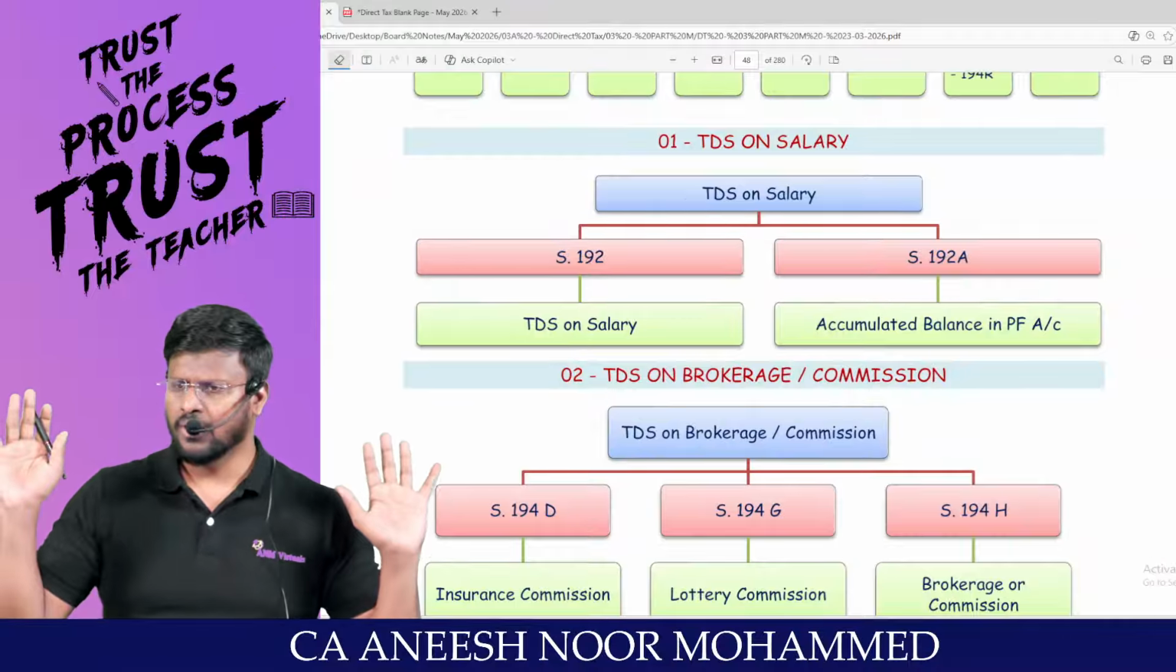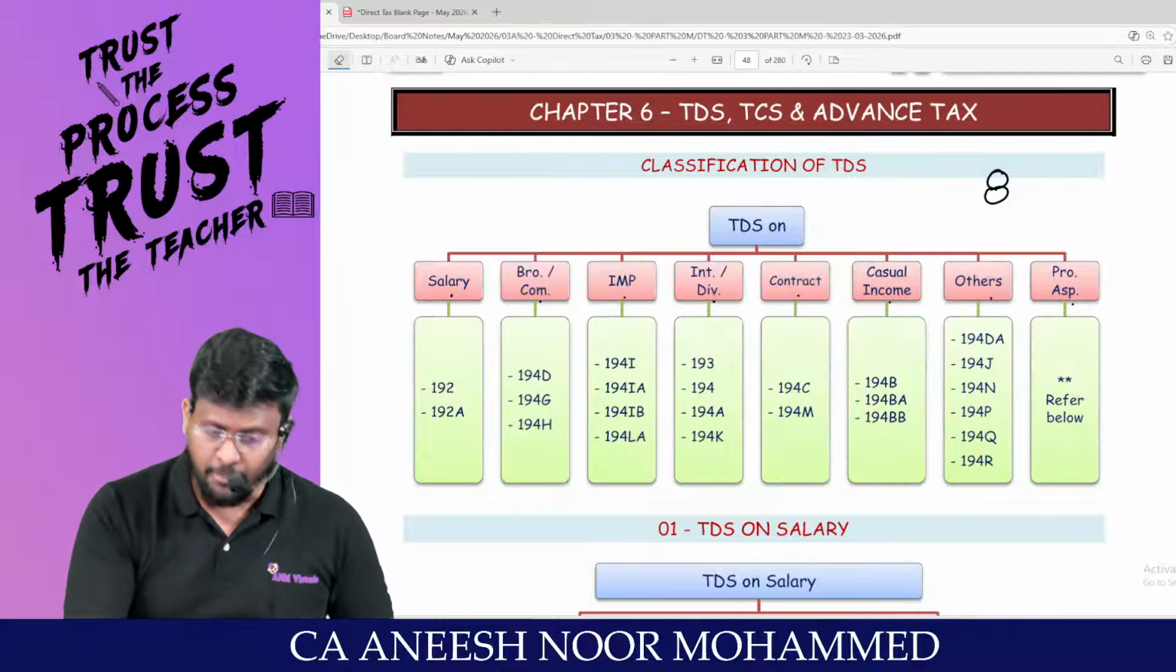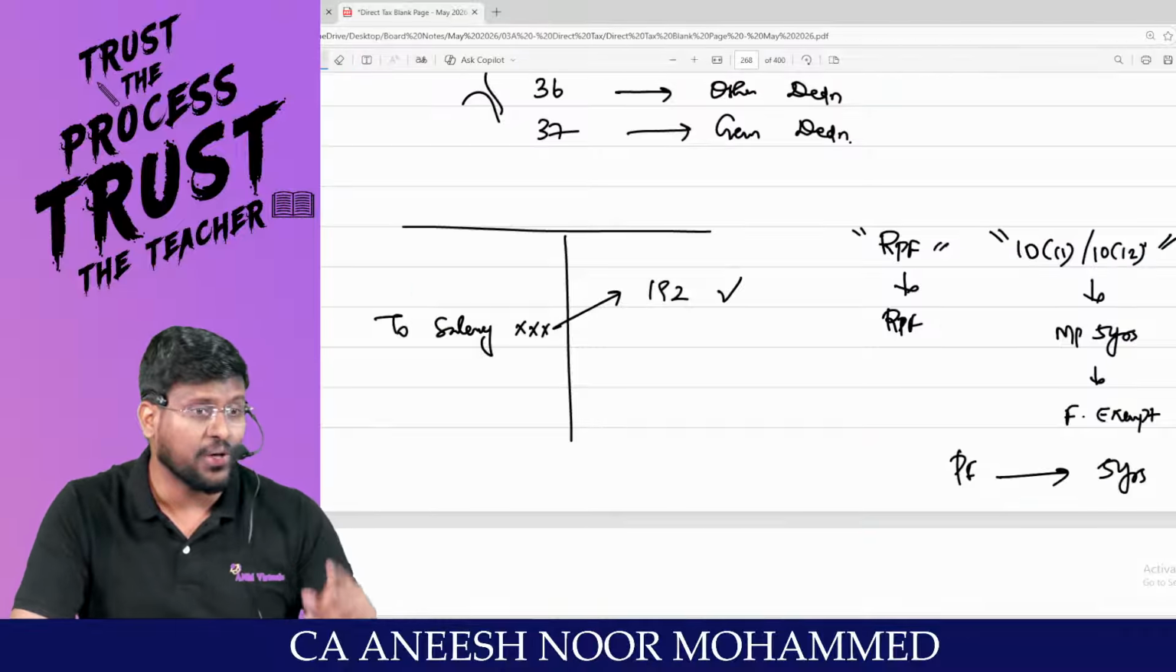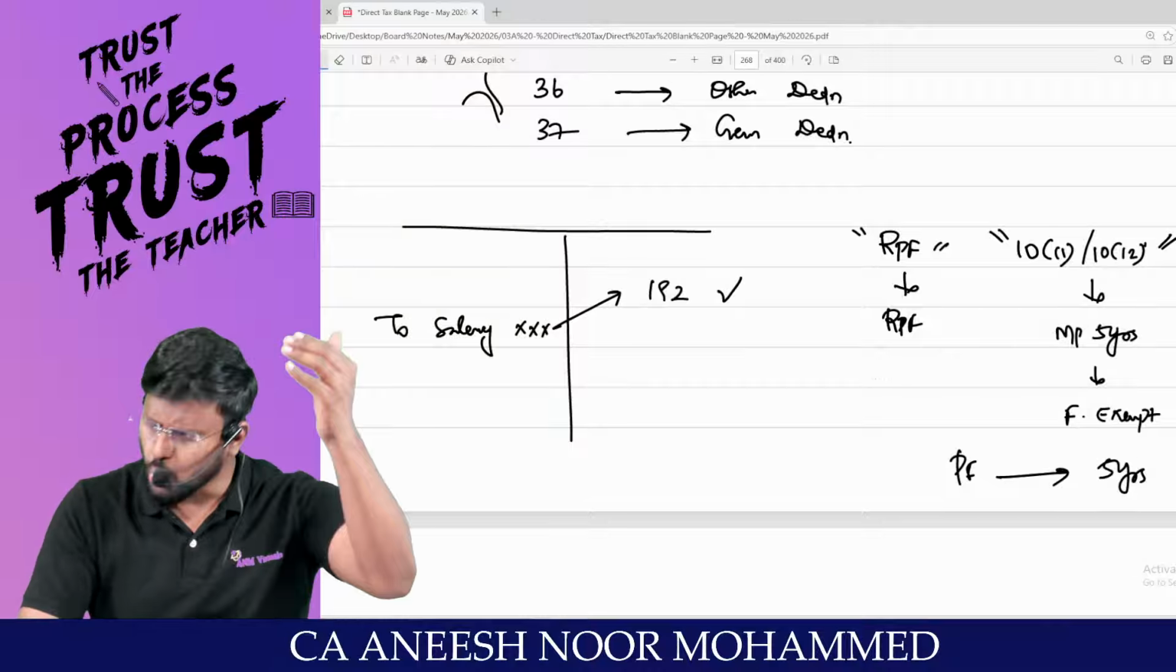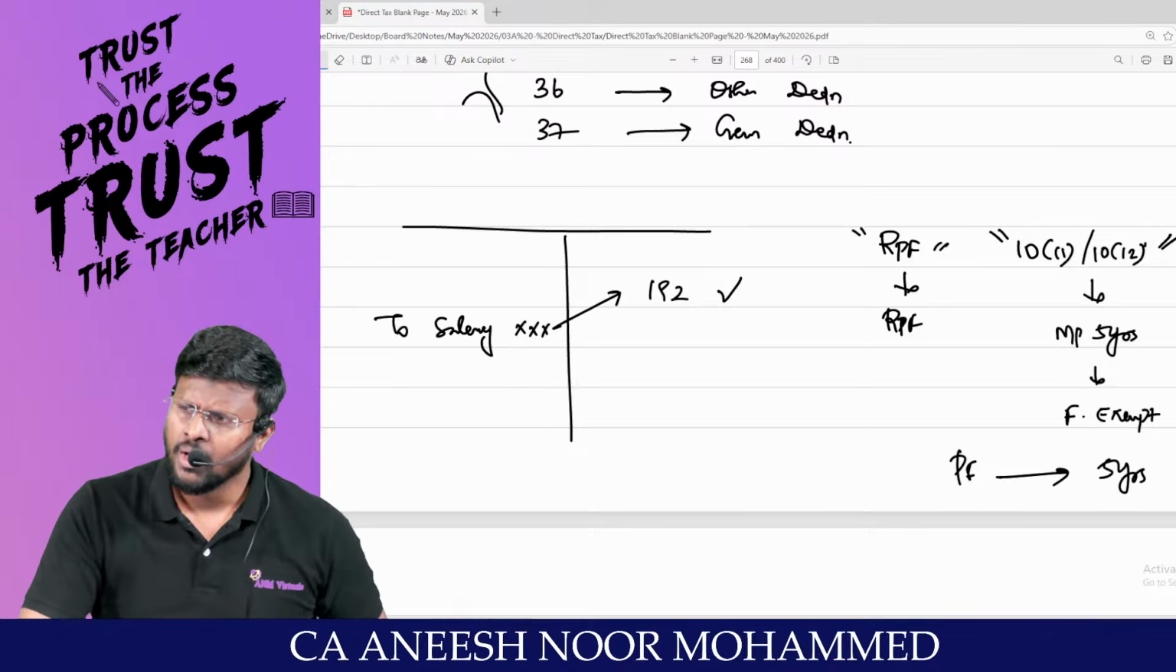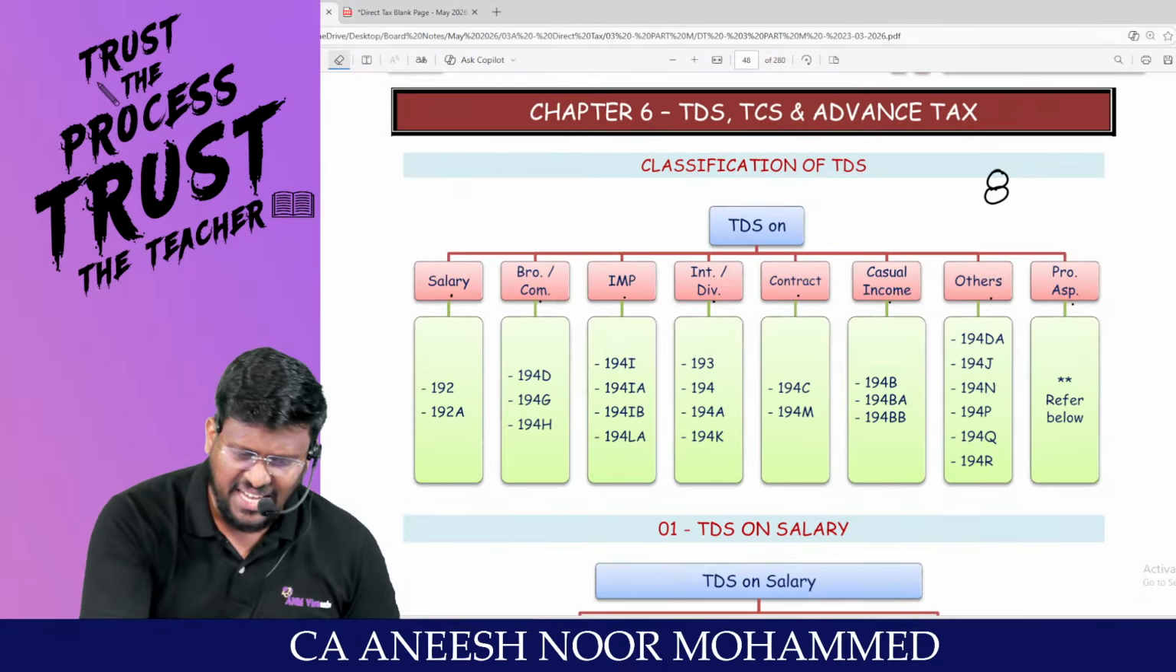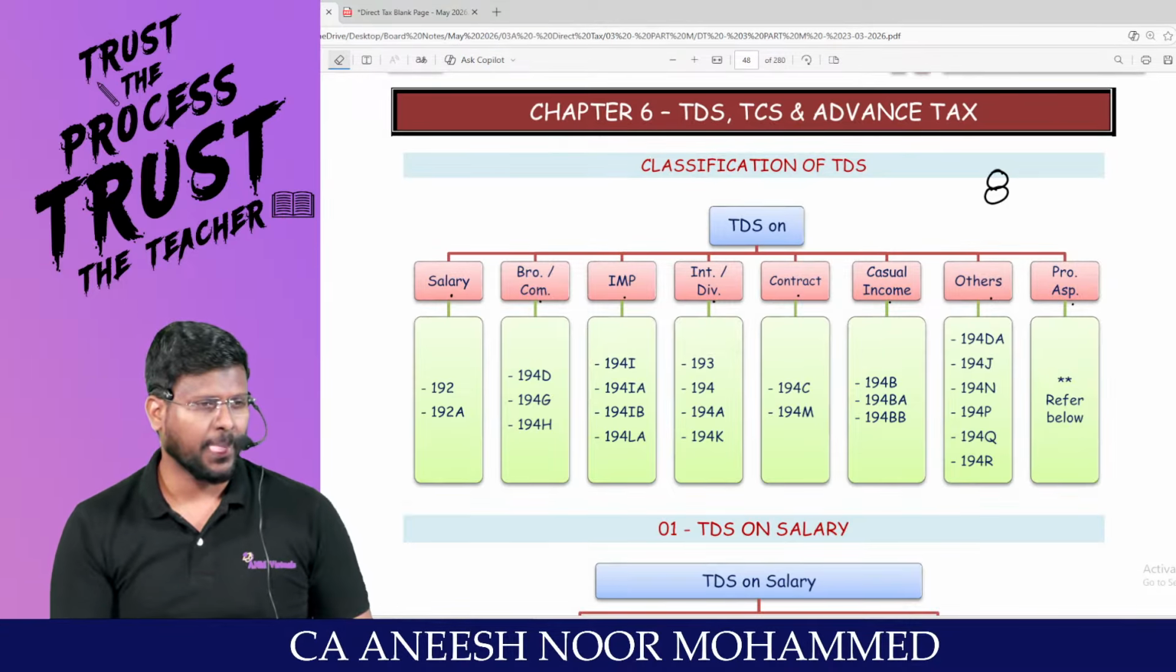That's it. Like this, we have various categories, because in the profit and loss account, don't think that only salary will be debited to the P&L account. So many expenses will be debited. One of the main expenses is salary. Salary is covered under section 192. Am I right, sir? Yes, sir.